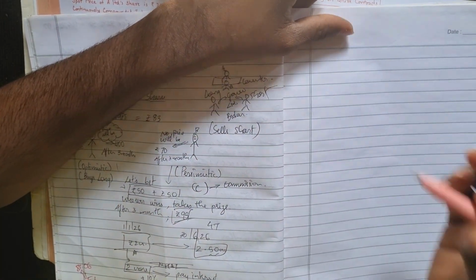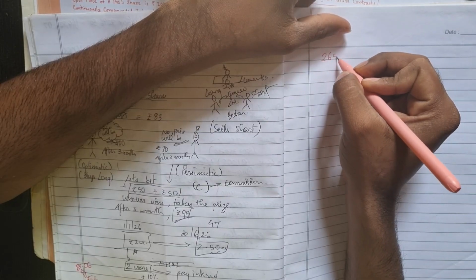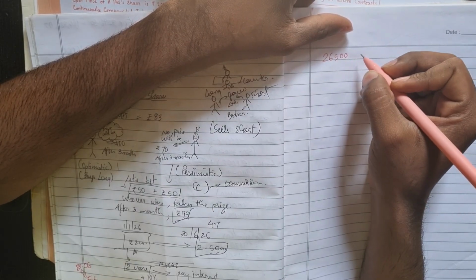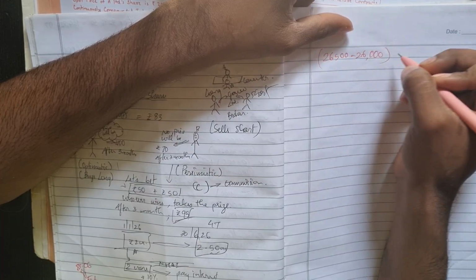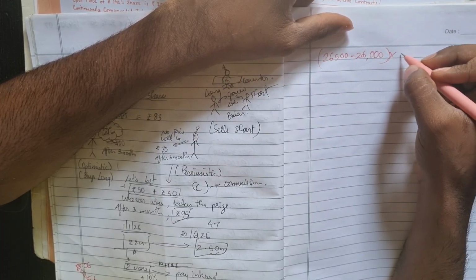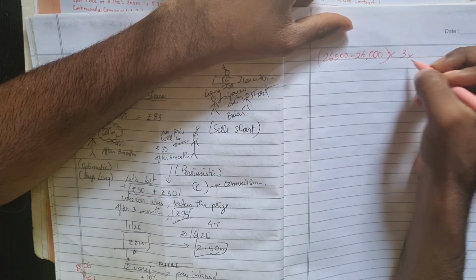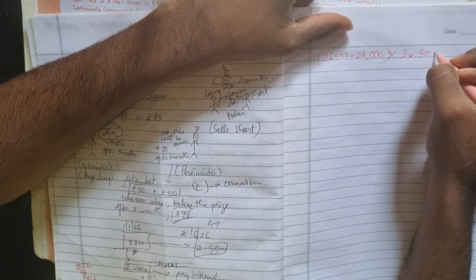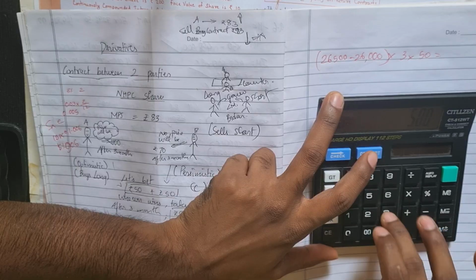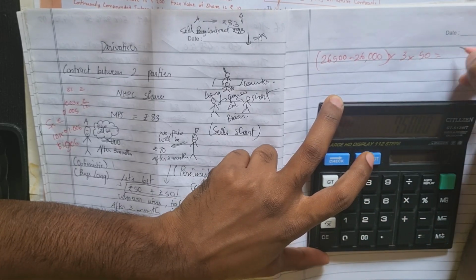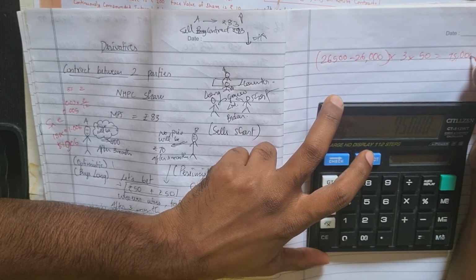Now the price went to 26,500 after 3 months. So 26,500 minus 26,000, my initial price, into number of lots. It was 3 into how many units each had? 50. So 500 into 3 into 50. So we had a profit of 75,000, right?